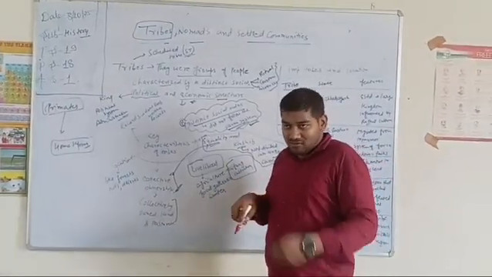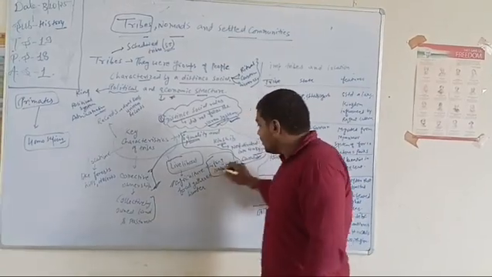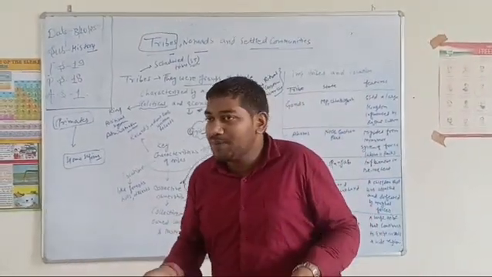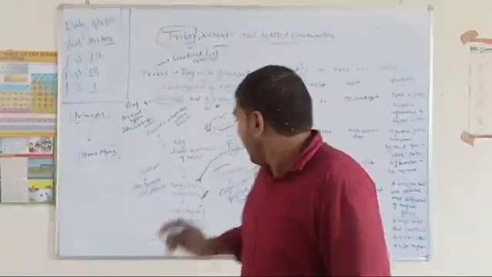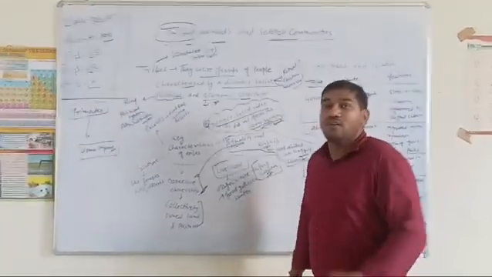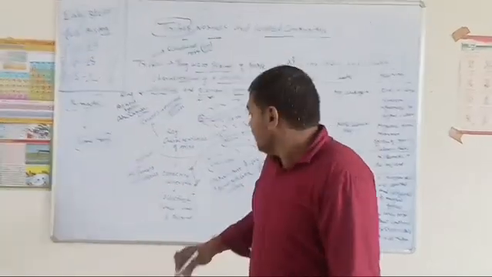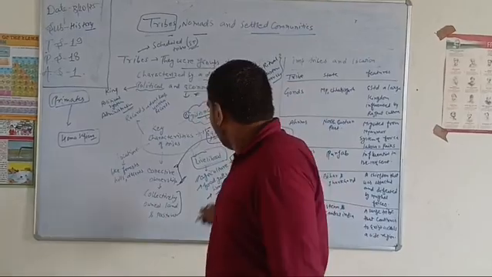Clear? Now, what do they do for the livelihood? So in the starting I told that they do agriculture. But which type of agriculture? Shifting cultivation. They are not doing agriculture for commercial purposes. They use agriculture for their livelihoods only. Clear? And for the livelihoods they do shifting cultivation. They also gather foods from the forest. Okay? And sometimes they are hunters also.